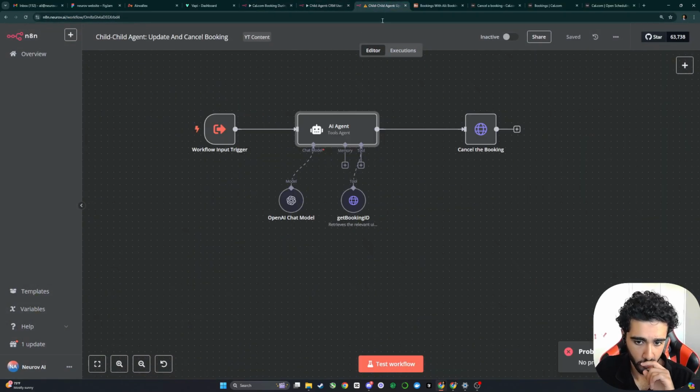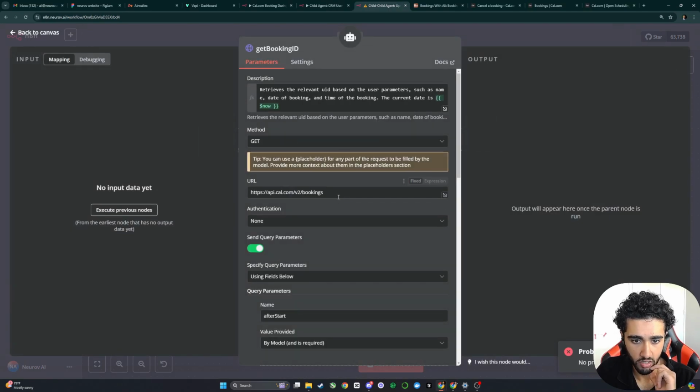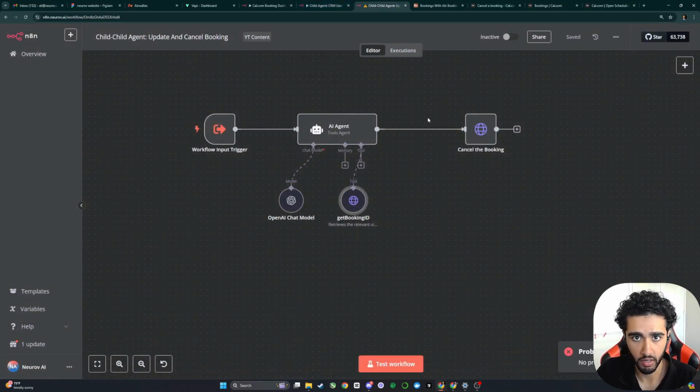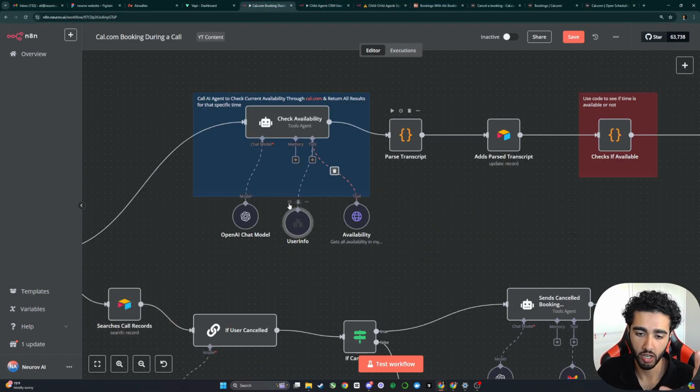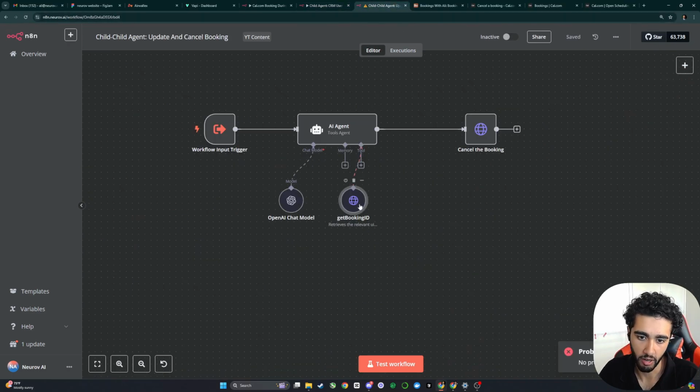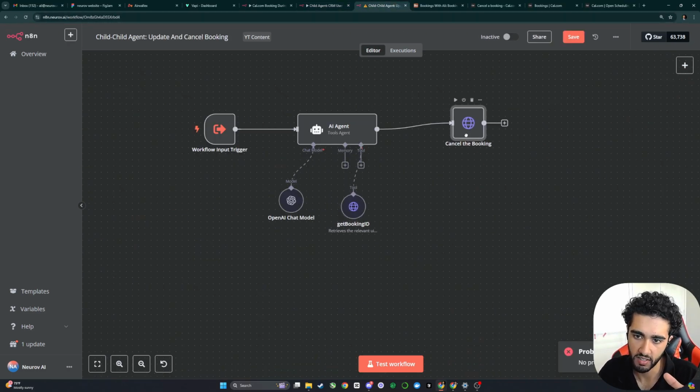And my question is, does this actually create a booking? Oh, it does. So this is canceling a booking during the call. And now we're actually going to break down creating a booking. I kind of confused myself a little bit here. I was like, hold on, does this create the booking or does this cancel it? No, this only routes if the user wants to update or cancel a booking. If they don't, this never happens.